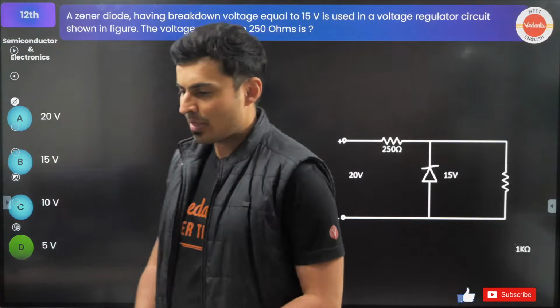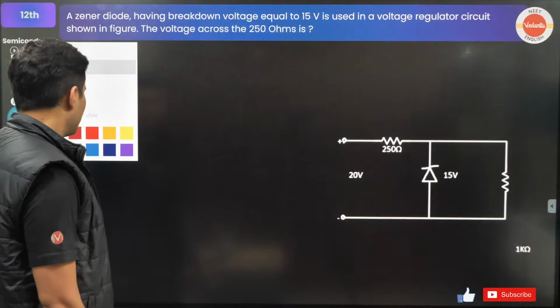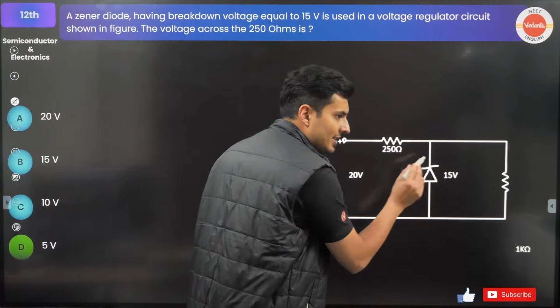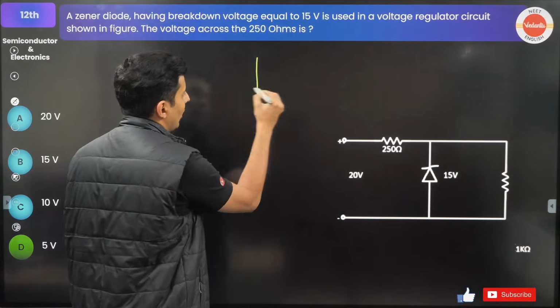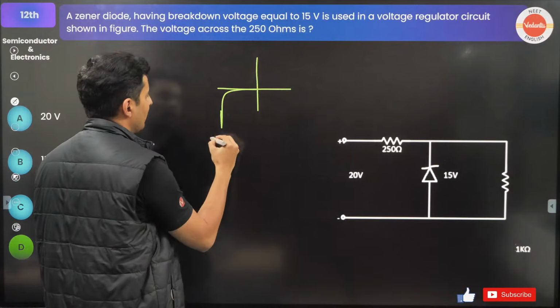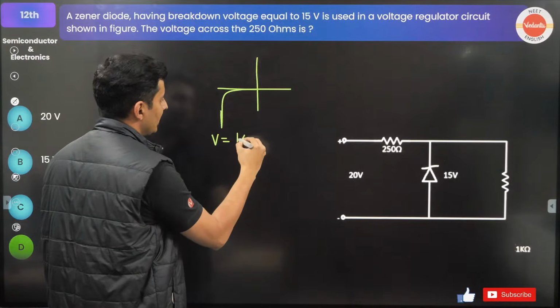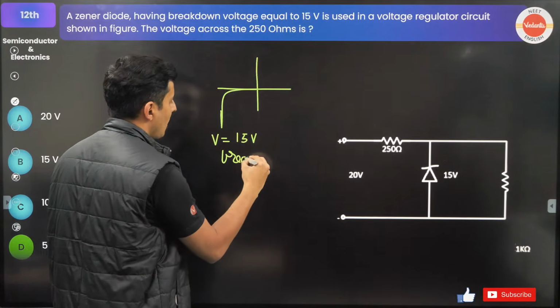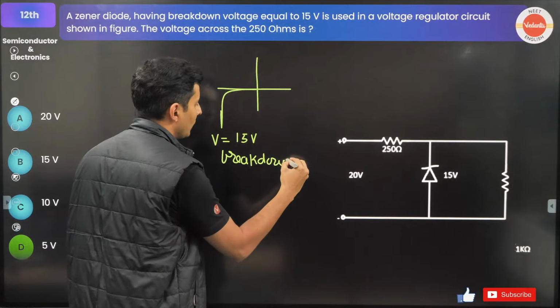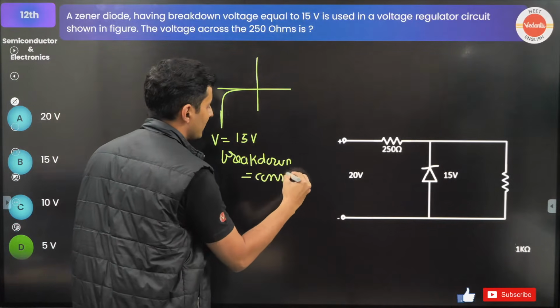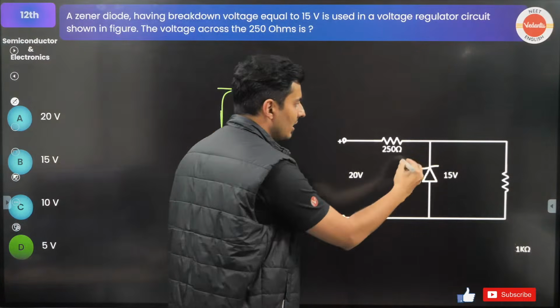I'll tell you why. See this. This is a Zener diode, and a Zener diode operates in reverse bias, and the voltage is basically constant. It is 15 volts. That is basically your breakdown. No matter what you do, this is always going to be constant, even if this is 20.